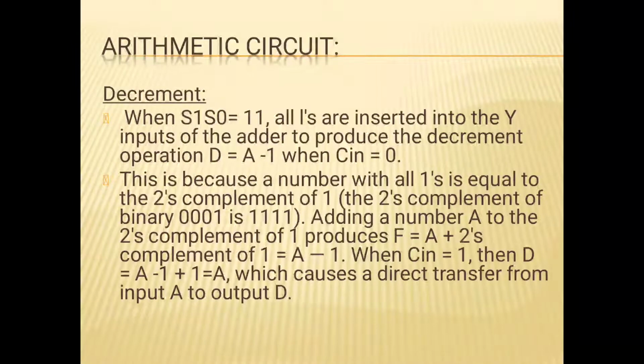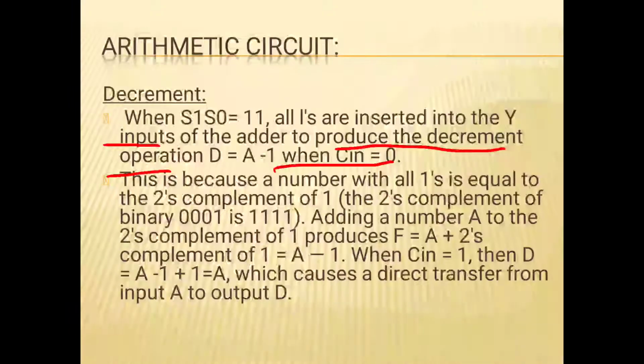Decrement: whenever S1 S0 is equal to 1 1, all 1s are inserted into the Y input of the adder to produce the decrement operation, that is D equals A minus 1, when Cin is equal to 0.